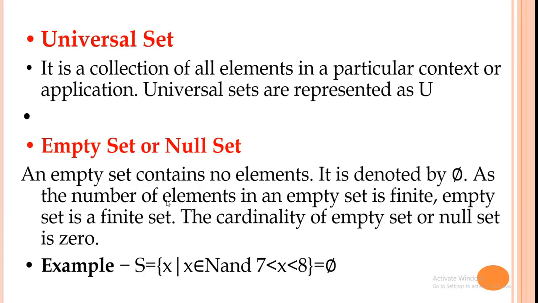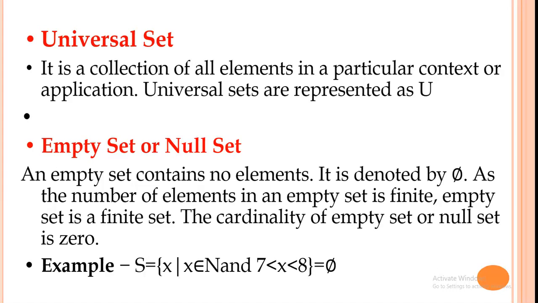Universal set: it is a collection of all elements in a particular context or application. Universal sets are represented as U. Empty set or null set: an empty set contains no elements and it is denoted by null. As the number of elements in an empty set is finite, the empty set is a finite set. The cardinality of an empty set or null set is 0.